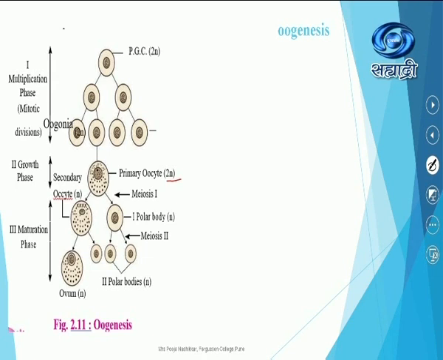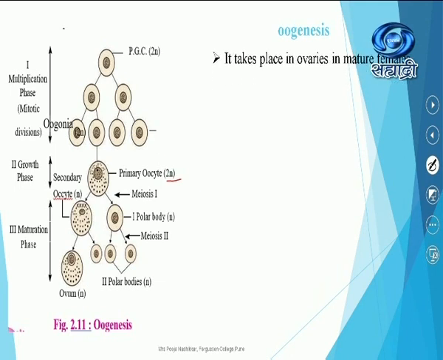So many times in exams the question is there, the conversion or the completion of secondary oocyte to ovum takes place at what stage? It is arrested at metaphase and then it will be completed only at the time of fertilization. If there is no fertilization, no completion of secondary oocyte to ovum, whatever female gamete is given out is simply in the form of secondary oocyte itself. So hope students, you have understood the basic differences between spermatogenesis and oogenesis.